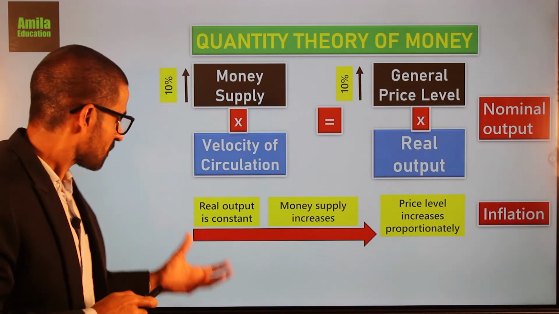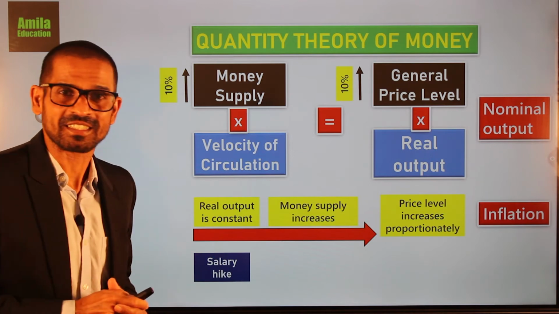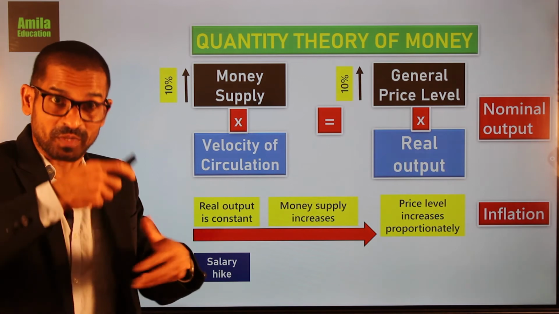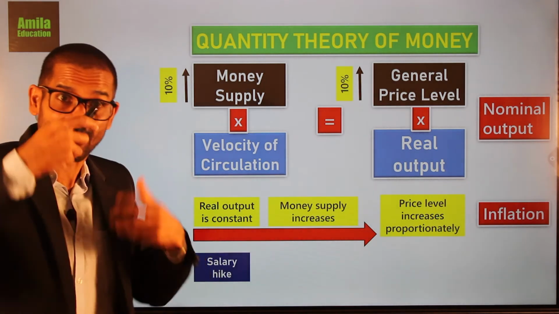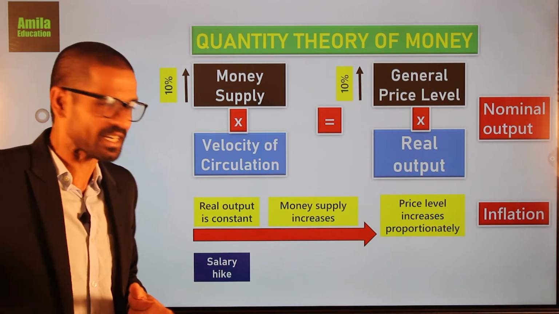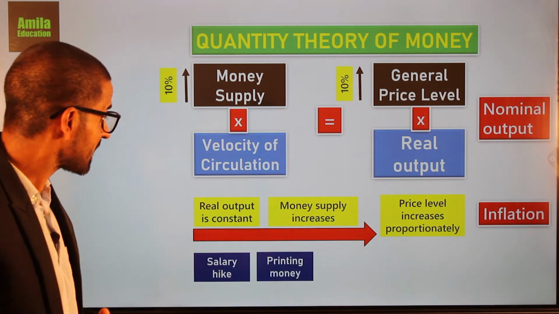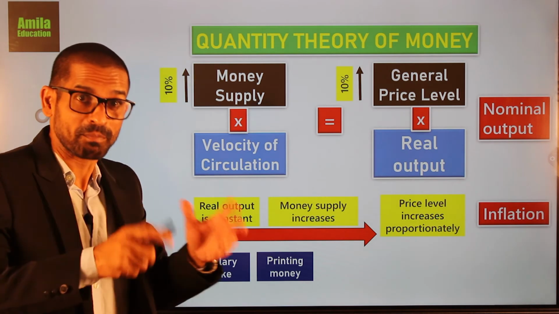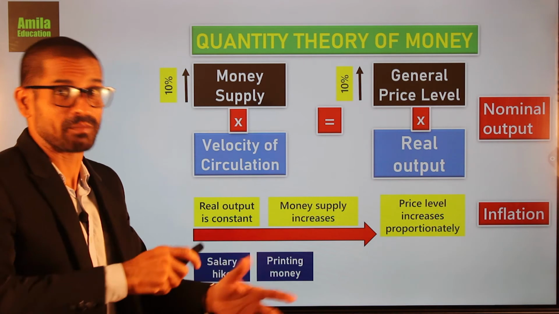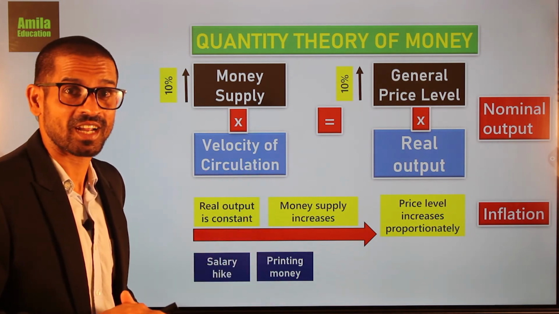So, due to increase in salary, or we call it salary hike, especially the increase in salaries of the government servants, and if the government pays that salary by pumping money, by printing money into the economy, that means money supply increases, right?